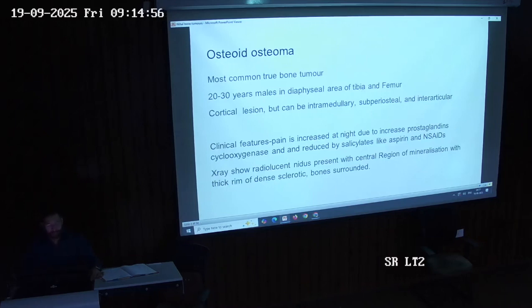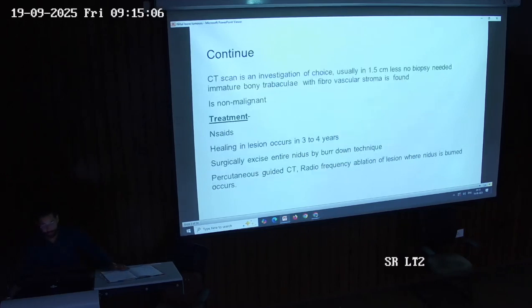So in this case, the X-ray shows a radiolucent nidus with a central region of mineralization, with a thick rim of dense sclerotic bone surrounding it. This is an X-ray; I'll show it to you later. CT scan is the investigation of choice.